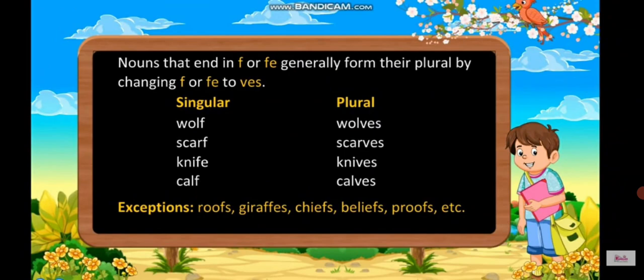Here are some exceptions to this rule. Like roof, it also ends with f, but when it is made plural, only s is added to it instead of ves. Similarly, giraffe, it ends with fe. In order to make it plural, we simply add letter s to it instead of ves. Likewise, chief, chiefs, belief, beliefs, proof, proofs and so on.